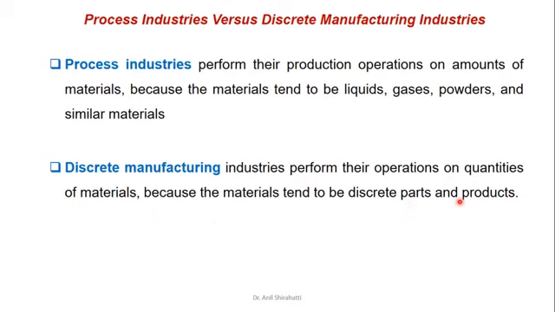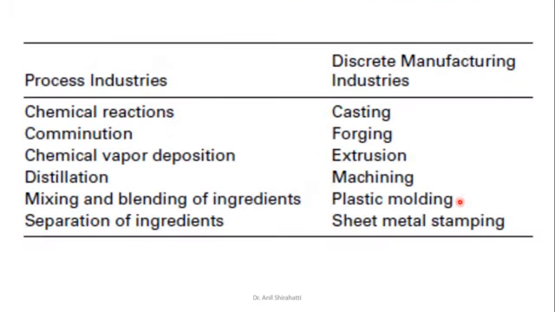Now this can be easily understood by example. What are process industry examples? Chemical reactions, chemical vapor deposition, distillation, the dairy industry, the sugar industry, all come under process industry. What is discrete manufacturing? Casting, forging, extrusion, machining process, plastic molding, sheet metal stamping.